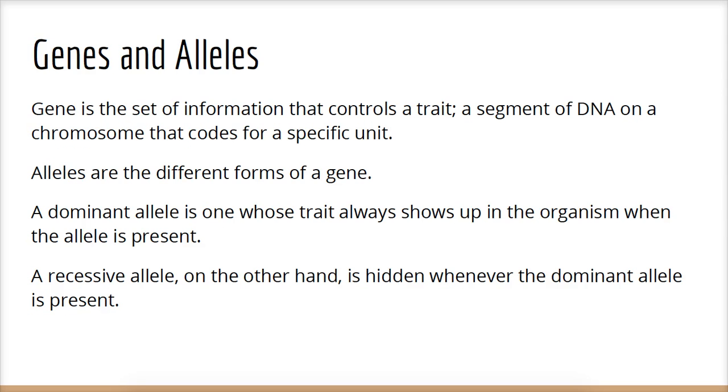Genes and alleles. A gene is the set of information that controls a trait, a segment of DNA on a chromosome that codes for a specific unit. Alleles are the different forms of a gene. A dominant allele is one whose trait always shows up in the organism when the allele is present. A recessive allele, on the other hand, is hidden whenever the dominant allele is present.